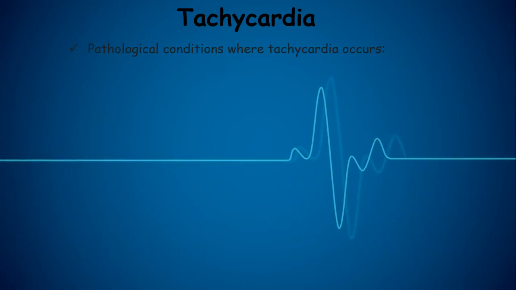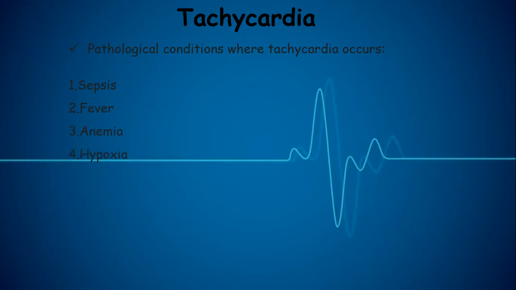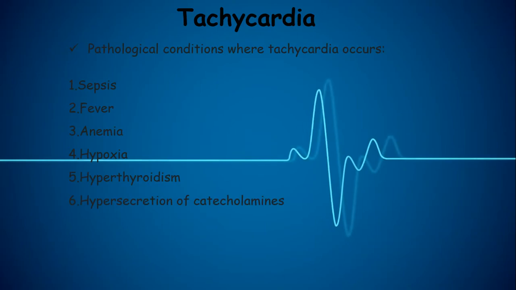Pathophysiological conditions where tachycardia occurs: first one is sepsis, second one is fever, third one is anemia, fourth one is hypoxia, fifth one is hyperthyroidism, sixth one is hypersecretion of the catecholamines, it means noradrenaline and adrenaline, cardiomyopathy, heart diseases, and the acute radiation syndrome.